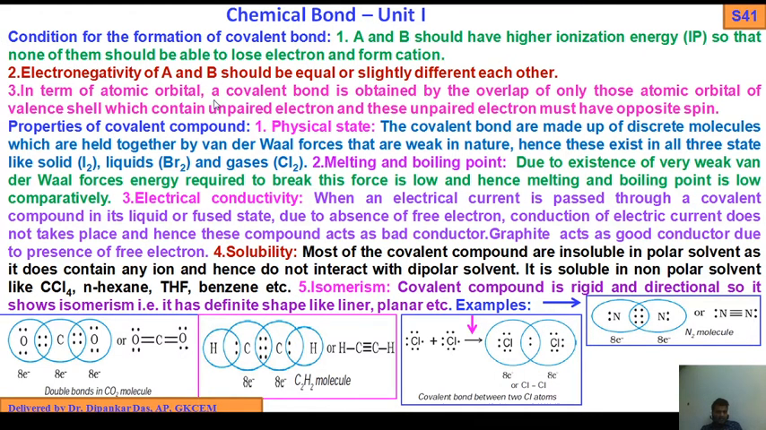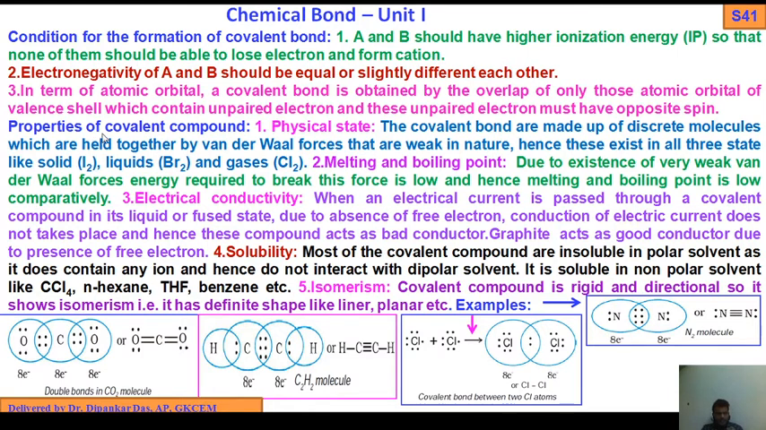In terms of atomic orbitals, a covalent bond is obtained by the overlap of only those atomic orbitals of the valence shell which contain unpaired electrons, and these unpaired electrons must have opposite spin. Okay, so these are the conditions. Higher initial energy means electrons are not loosely bound; more energy is required to pull out those electrons. So it will demand more energy, meaning initial energy is high. If it is half-filled or fully filled, it will demand more energy.